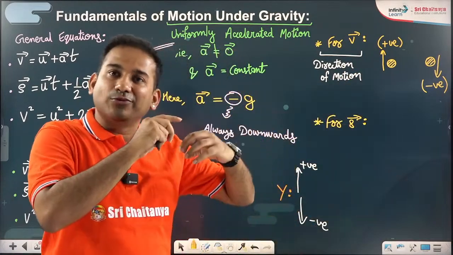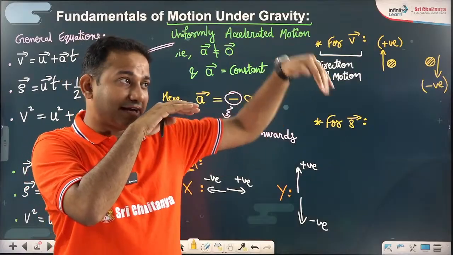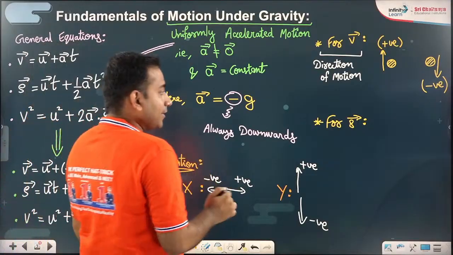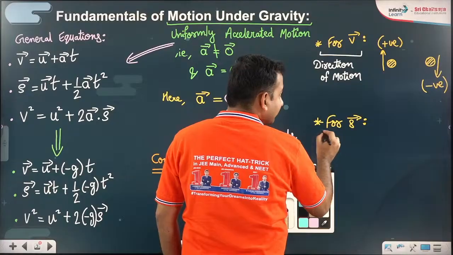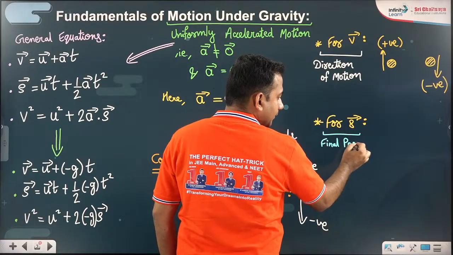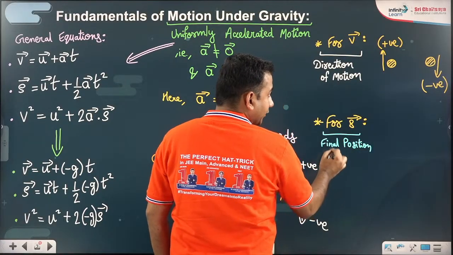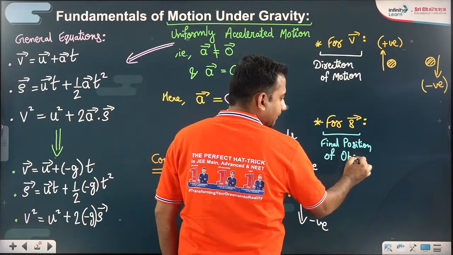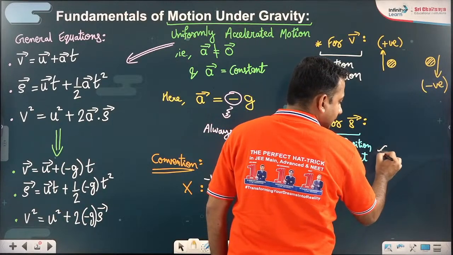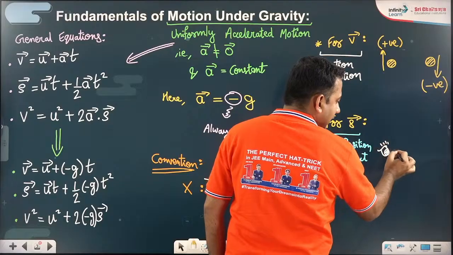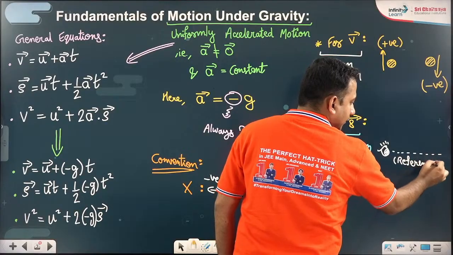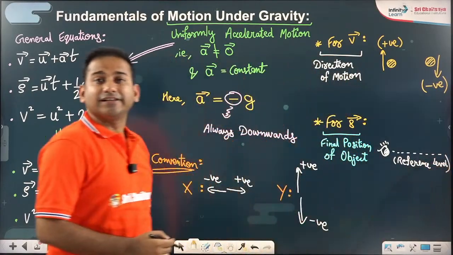Similarly, if the ball is moving down, above my level it is moving down, in front of my eyes it is moving down, or below my level it is moving down. In all such cases, we must consider it as negative. For s vector, we have to consider the final position of the body. Okay, what does it mean? It means if this is my reference level, suppose this is the reference level, okay? So reference is not necessarily always the ground.